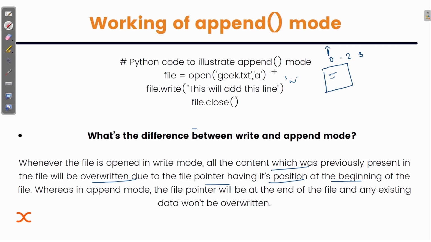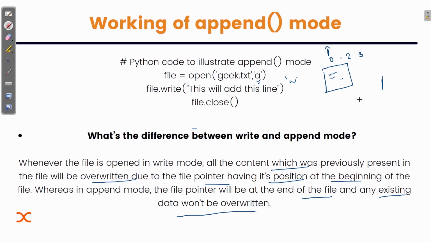As soon as you open a file in write mode, that cursor is in the starting of the file, whether you have any content inside that file or not. It doesn't care about it. The cursor is at the beginning of the file. But in case of append mode, as soon as you specify the mode as a, the pointer is at the end of the file, and any existing data won't be overwritten.